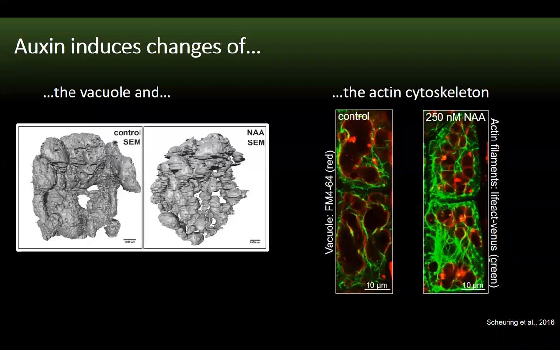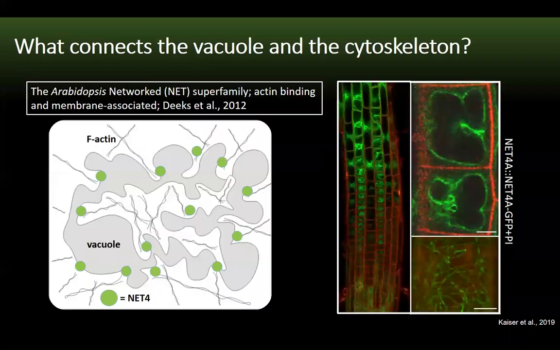The phytohormone auxin is a crucial growth regulator and known to inhibit growth in root tissue. On the subcellular level, it has been shown in the past that the vacuole and the actin cytoskeleton are both affected when treated with this hormone. While the vacuole showed a lot of constrictions and got smaller in volume, the cytoskeleton showed a higher intensity and the network became more dense. In addition, it was also shown that this vacuolar phenotype here is dependent on the cytoskeleton. So these two are connected somehow, but in which way was not clear.